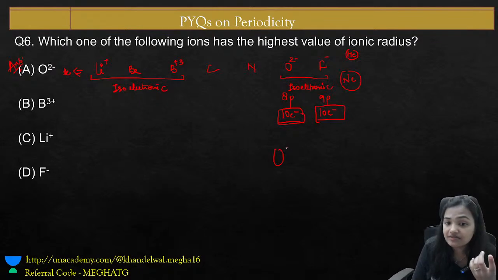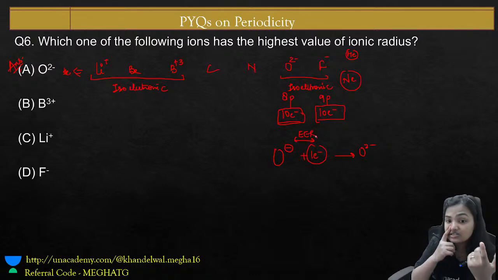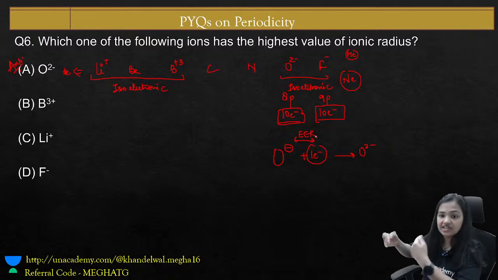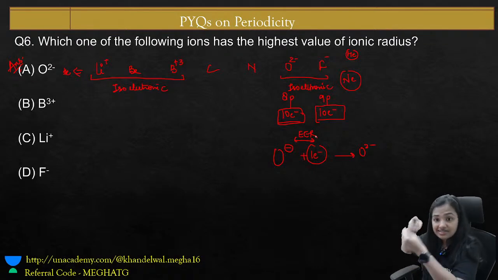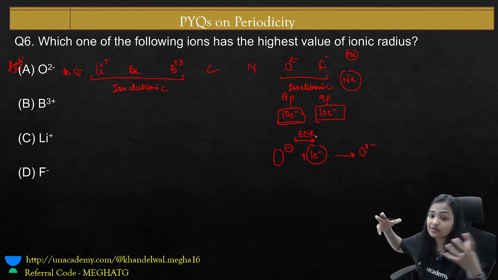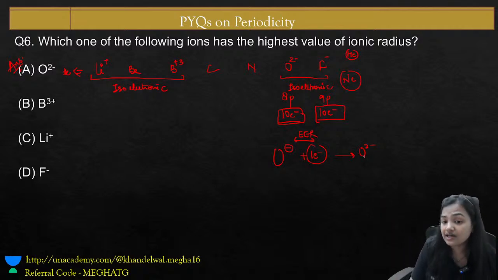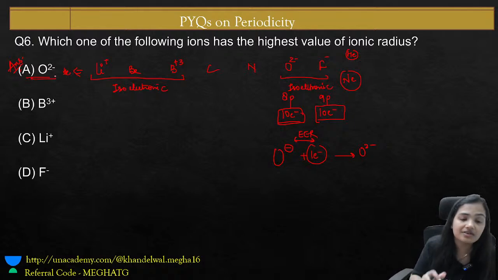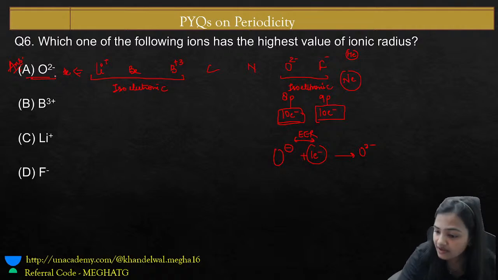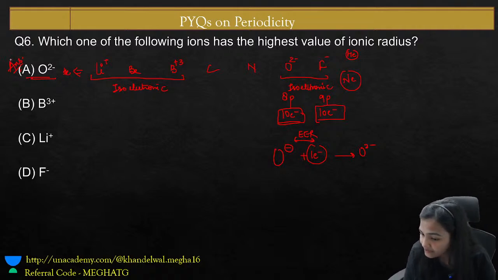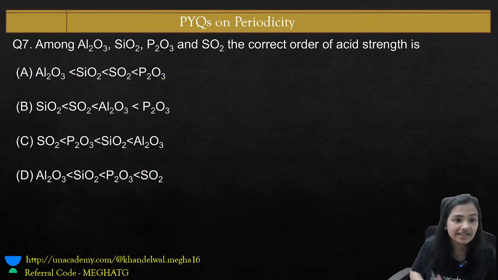And there is one more reason that we must know: when O negative gains one more electron and becomes O2 negative, there will be a large amount of electron repulsion. So whenever we do the successive addition of electrons, the electron repulsion increases at a faster rate, and therefore the size of the ion increases at a faster rate. Okay, so that's the reason why O2 negative is larger in size as compared to that of the F negative. Fine? Yes. Here we go with the next question.